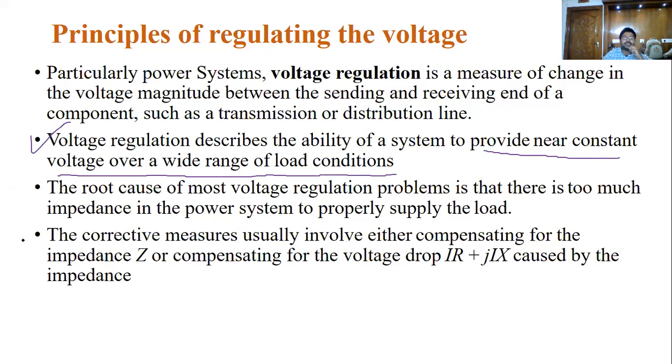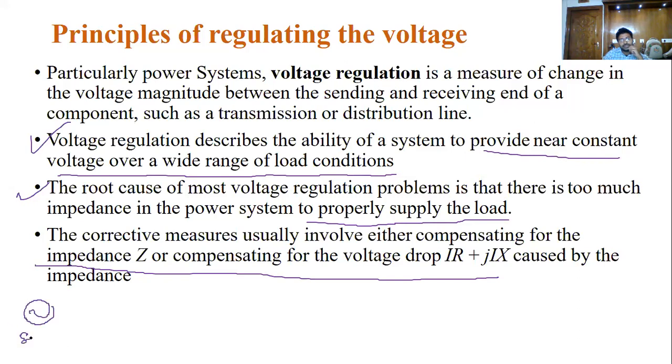What is this point? Because of variation in the load, the voltage regulation may change. It will cause impedance changes in the system, which leads to voltage regulation. Now see this: the source Vs, this is ZL, the line impedance, and this is the load.